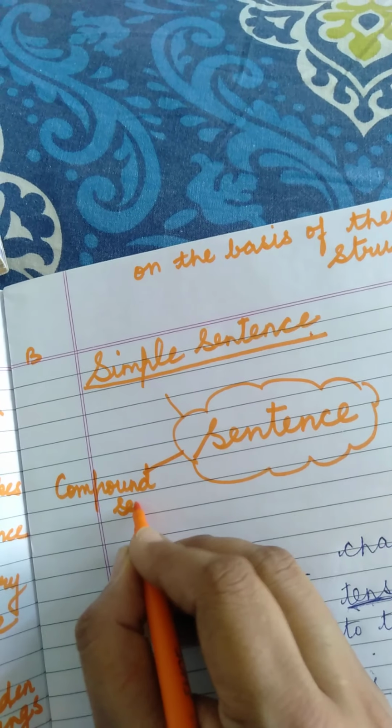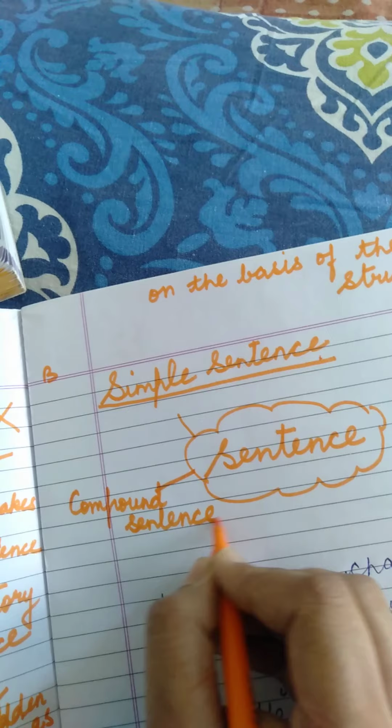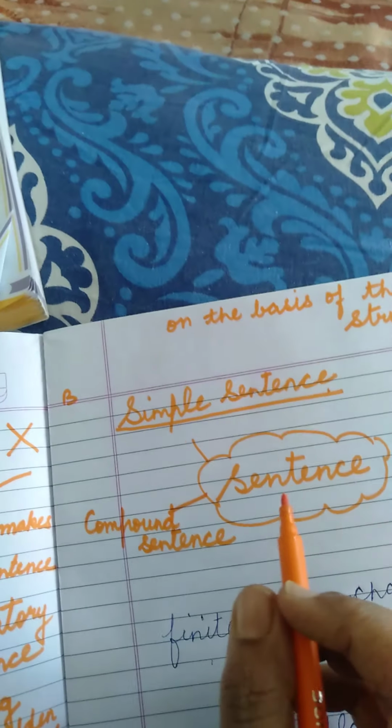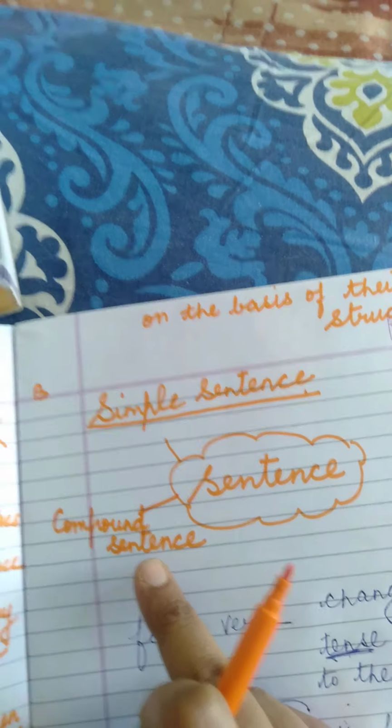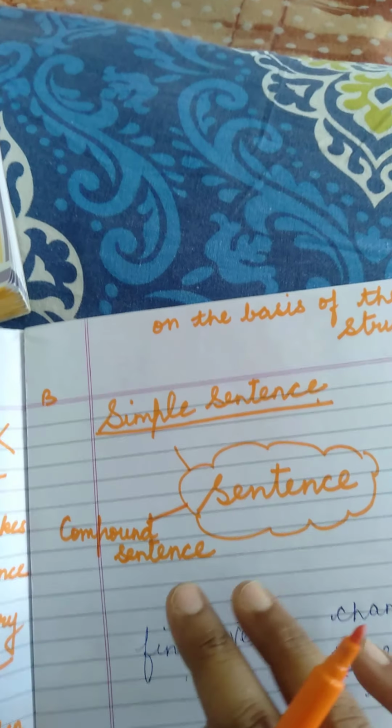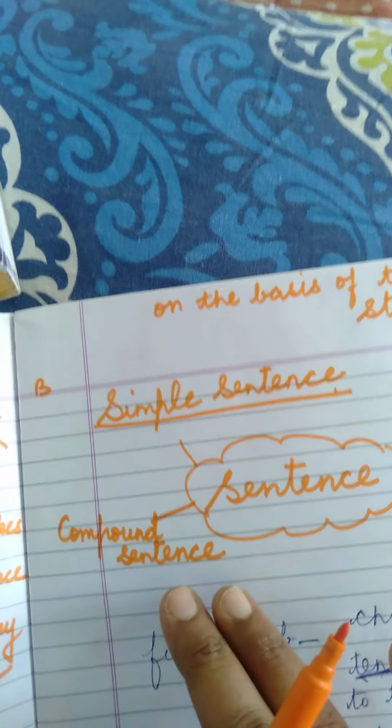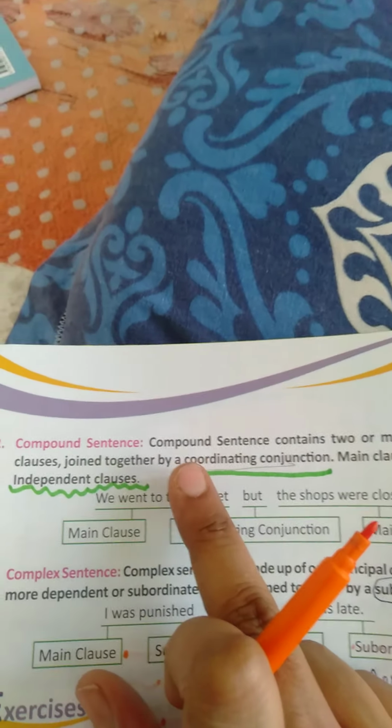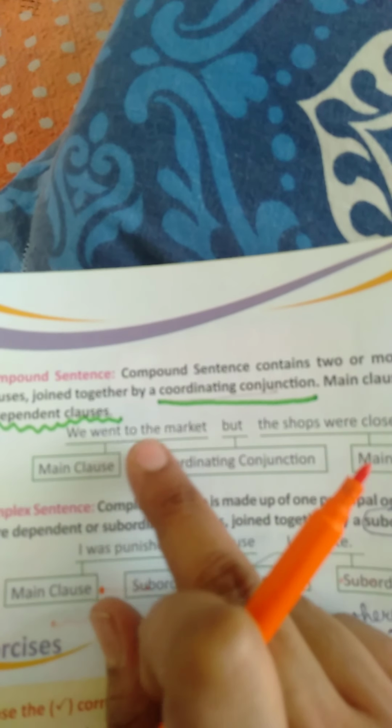Compound sentence. As I have already told you, we are going to do it slowly, because this is something very important, and as you have not done it earlier, it needs time to understand. So you also try your best to make sure you are fully there in the book and the notebook. So let's see. Now the second type is the compound sentence. From your book, is it clear?